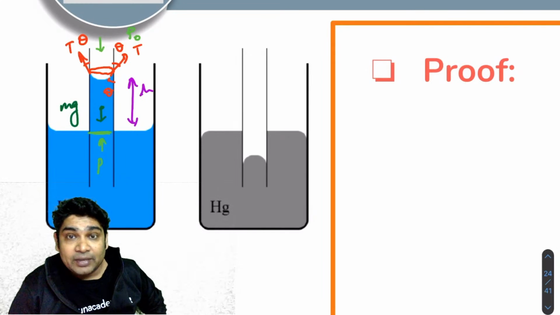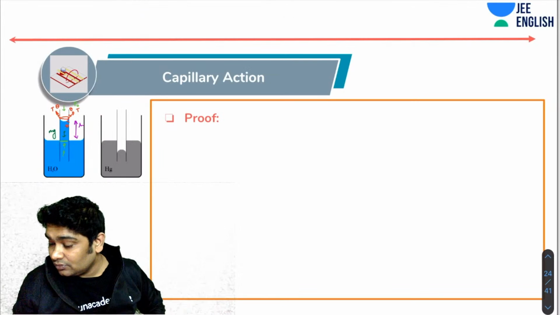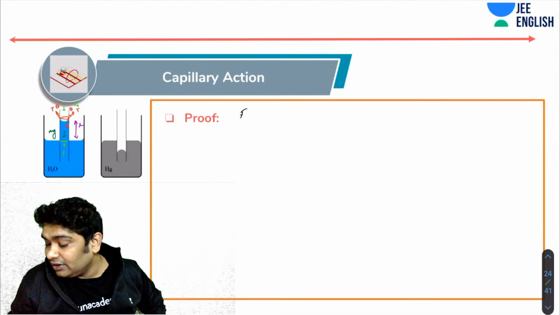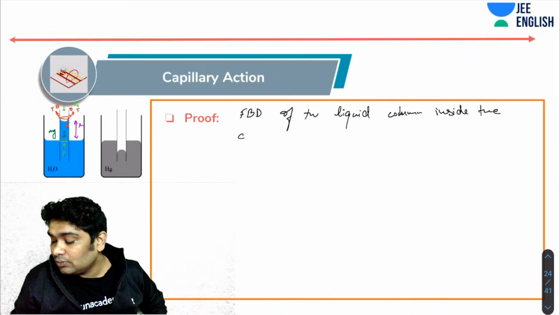So we are making the FBD of the liquid column inside the capillary. FBD of liquid column inside the capillary is as shown.